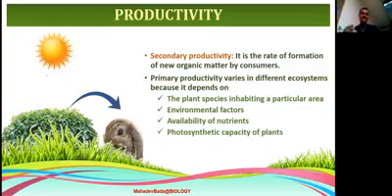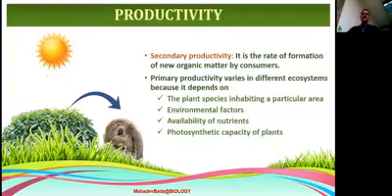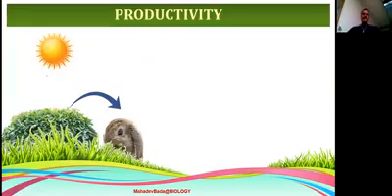In some part of the field, the crops will be growing more. In some part of the field, the crops will be growing very less, because if soil is more fertile, yielding is more. If soil is less fertile, yielding is less. Therefore, availability of nutrients to the soil also matters for the production. Photosynthetic capacity of the plants, or the capacity the plants have for the preparation of food, also matters. These are some of the responsible factors for the primary productivity.